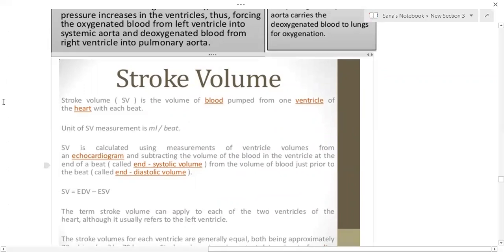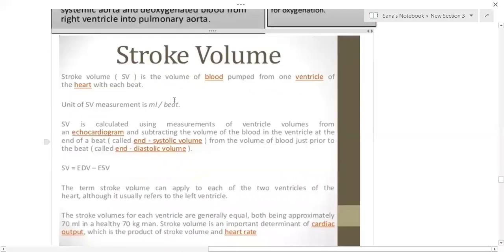Okay, now we have to study some of the terms related to this. These are important. Stroke volume. What is stroke volume? Stroke volume is the volume of blood pumped from one ventricle of the heart with each heartbeat. So how much volume of blood is pumped from one ventricle each heartbeat?